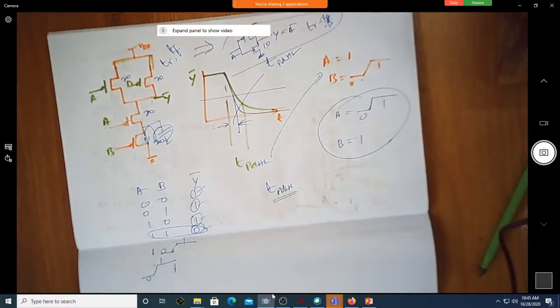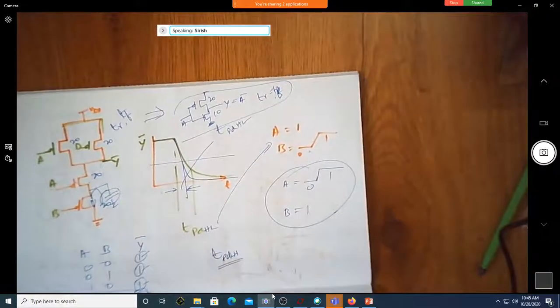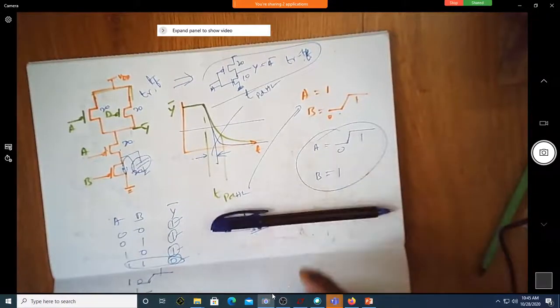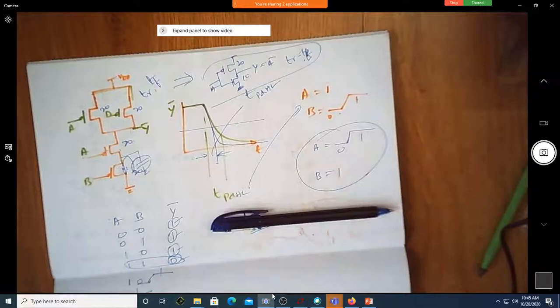Yes, sir. In which case you will get the best rise time or fall time? Will there be any best rise time or best fall time? Are there any best and worst rise and fall times for this 2 input NAND gate with these dimensions?